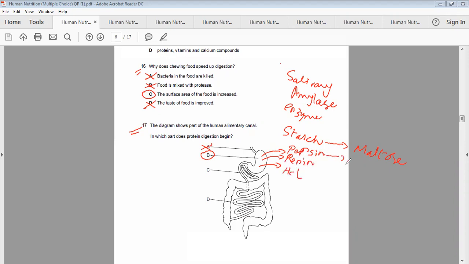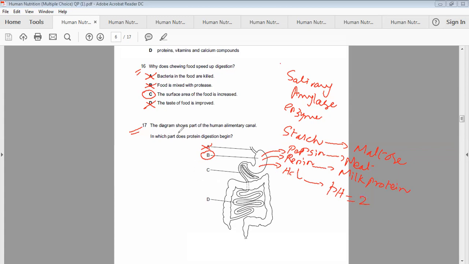As far as pepsin is concerned, meat and meat product digestion takes place. With renin, milk and milk protein digestion takes place. And HCl provides the acidic pH of 2. That is why the digestion of protein is started in the stomach.